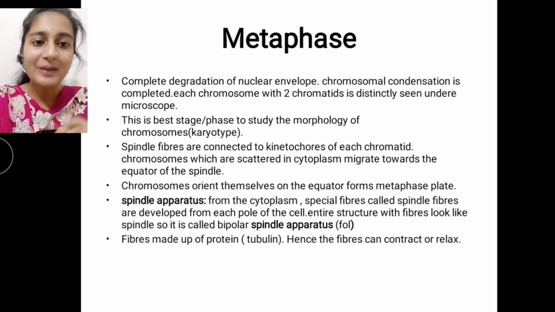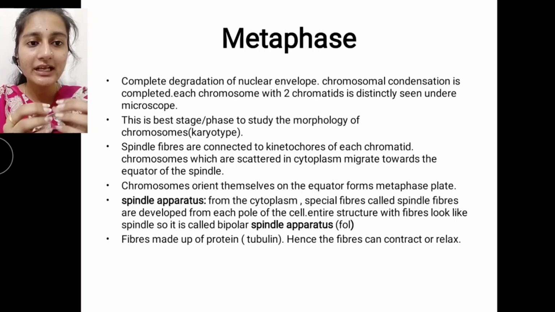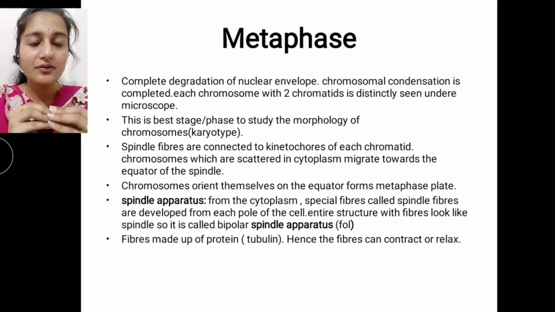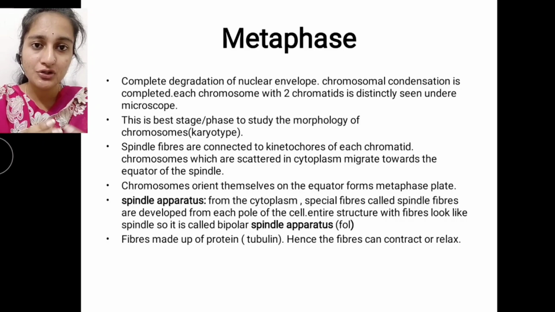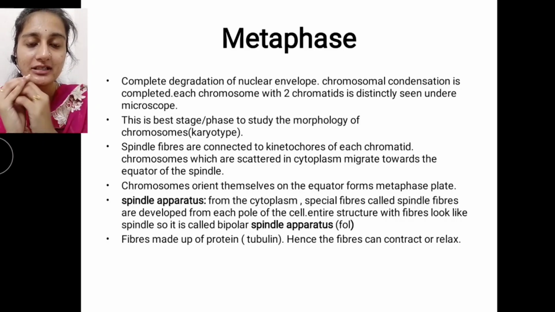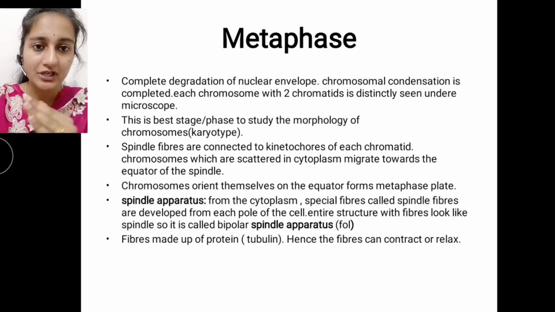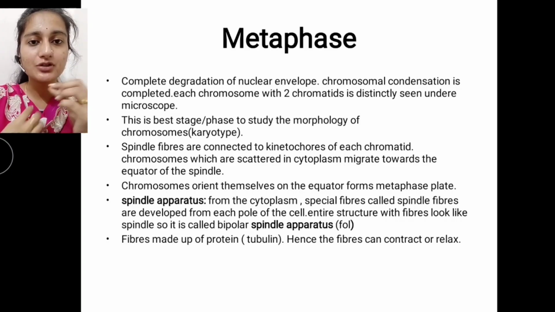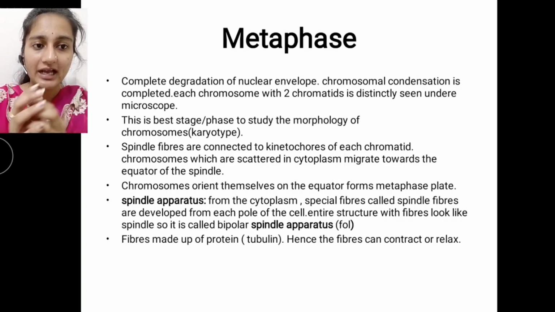The spindle fibers are connected to the kinetochores of each chromatid. We already know the structure of a chromosome: it has the centromere, the central part to which the chromatids are attached, and around the centromere there are plate or disc-type structures. We call them kinetochores. These spindle fibers attach to the kinetochores